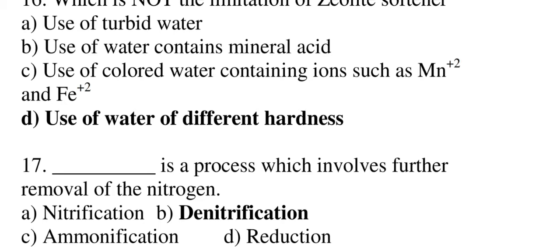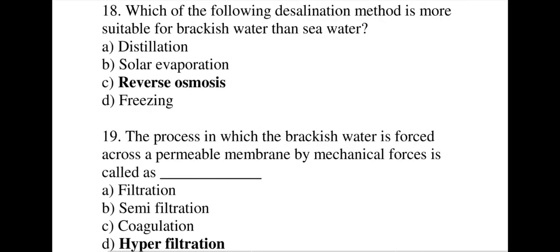Question number 17. Blank is a process which involves further removal of the nitrogen. The options are nitrification, option B denitrification, option C ammonification, and option D reduction. The correct answer is denitrification. Moving to question number 18. Which of the following desalination method is more suitable for brackish water than seawater? The options are distillation, solar evaporation, reverse osmosis, and freezing. The option C reverse osmosis is correct.